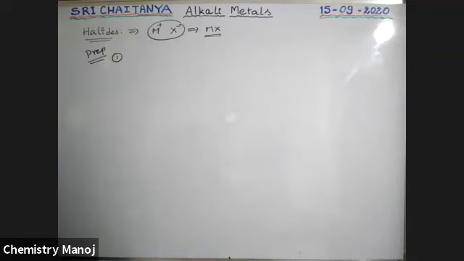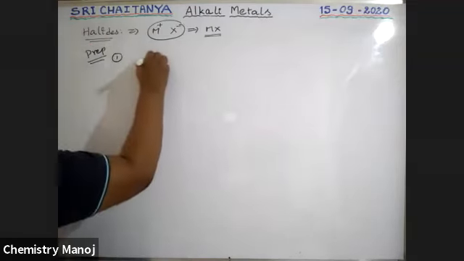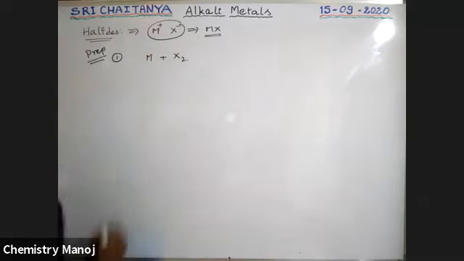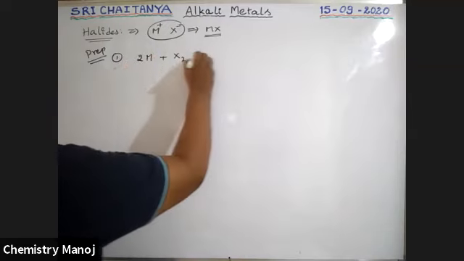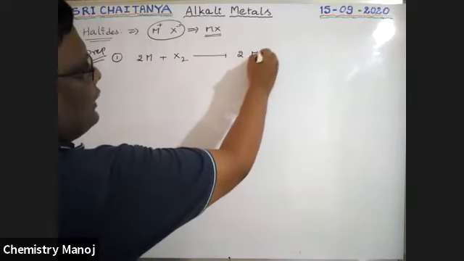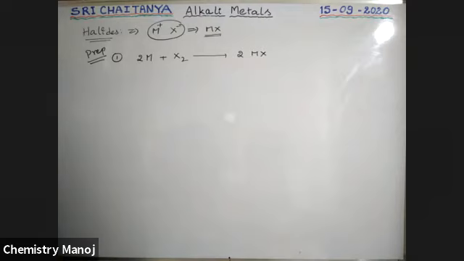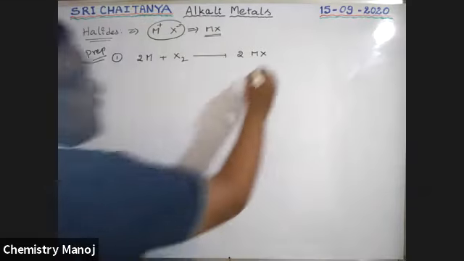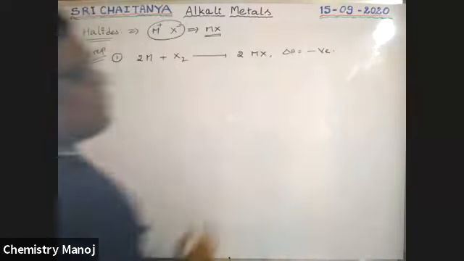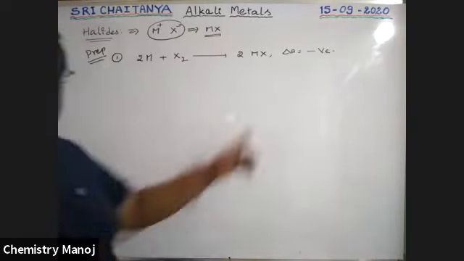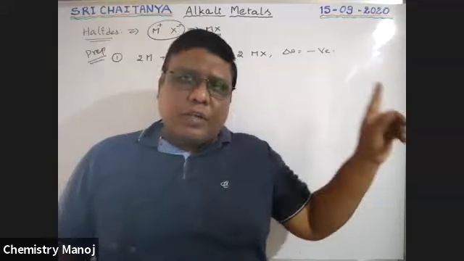First one, a metal directly reacts with a halogen. That gives 2 moles of MX compound. Boys, it is an exothermic reaction. A very huge amount of energy will be released.